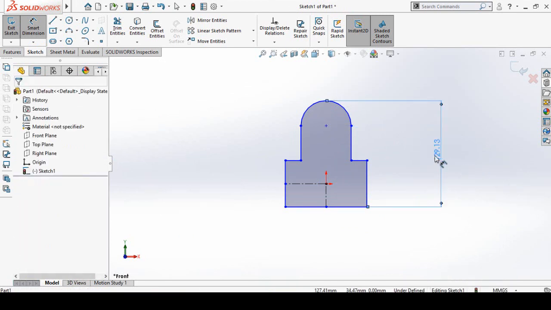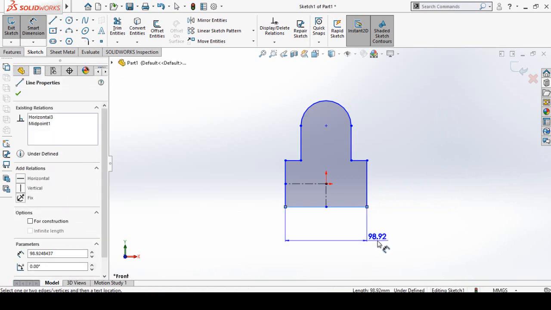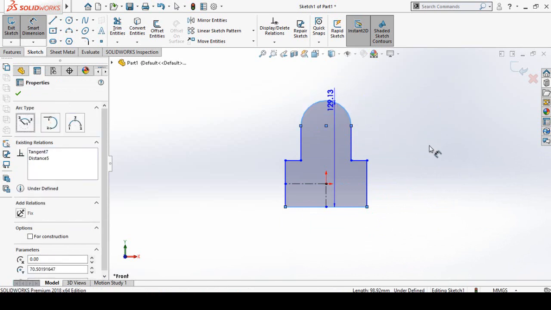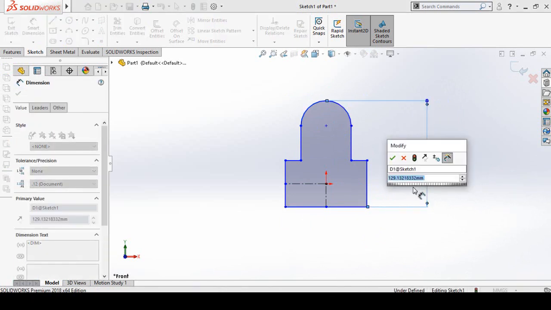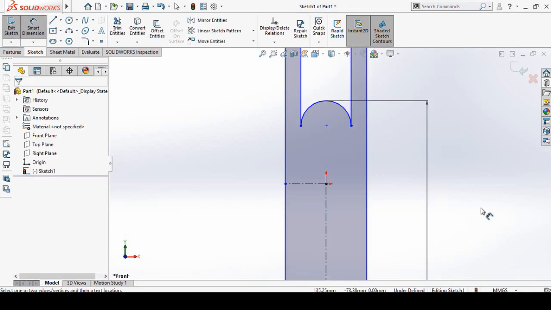You can do this by another trick, which is a shortcut key. Select this dimension, this line, and then press and hold shift key from your keyboard and then select this 3-point arc. Now add the distance, which is 28 inch,